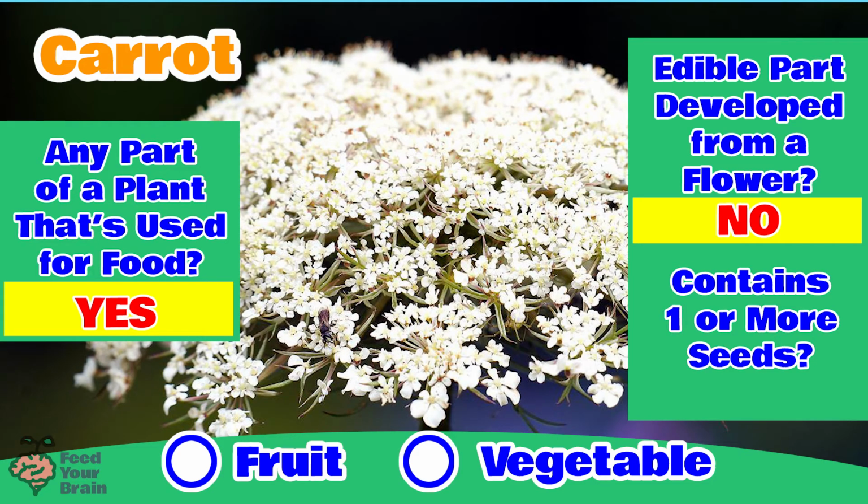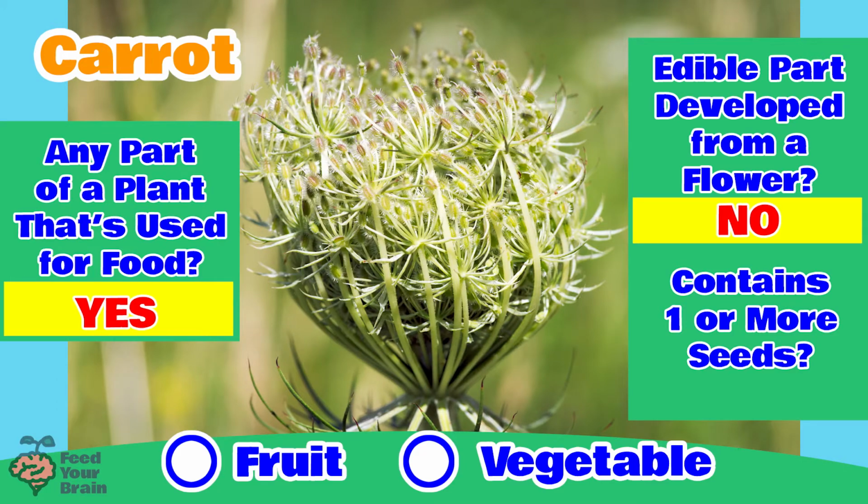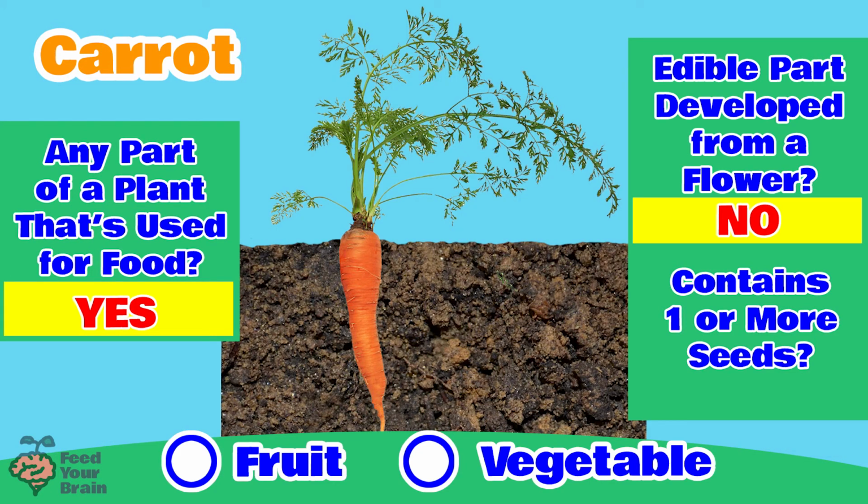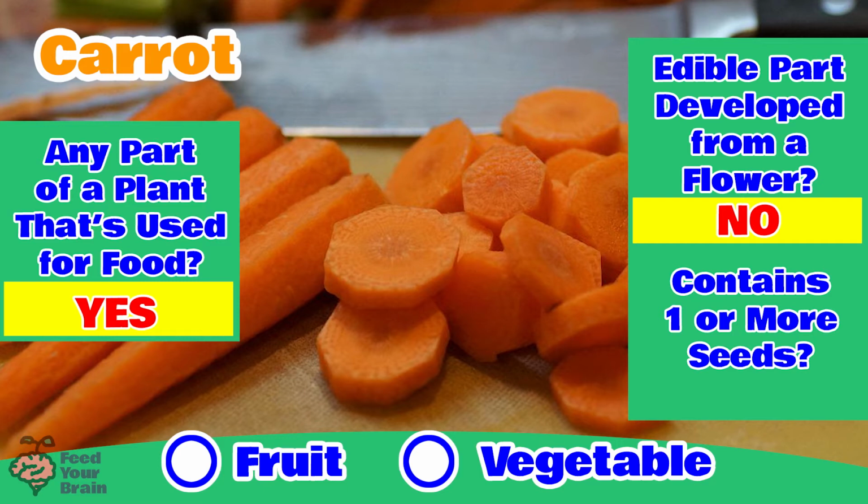The flowers on a carrot plant grow out the top of the plant, and once pollinated, the flowers produce the seeds, but no fruit from the flowers is developed. So then the third question is, does a carrot contain one or more seeds? And any way you cut a carrot, you'll never find seeds inside, so the answer to this third question is no, a carrot does not contain one or more seeds. So is a carrot a fruit or a vegetable? A carrot is a vegetable.